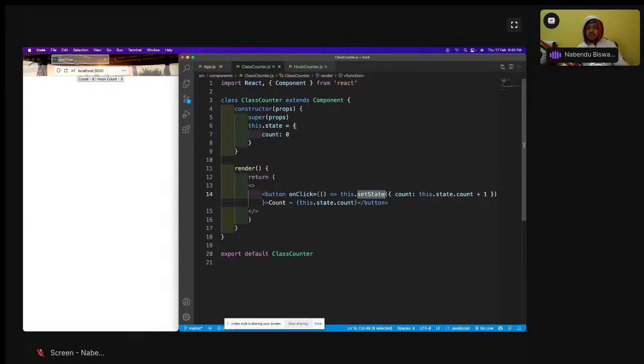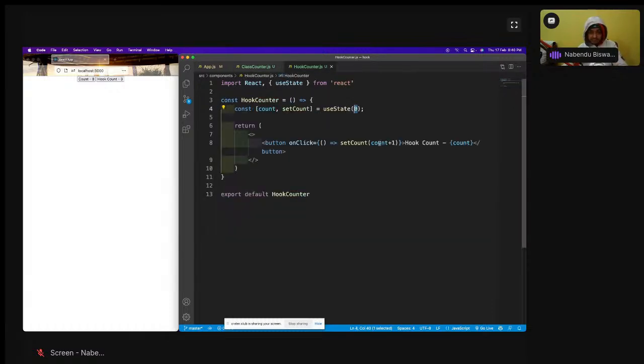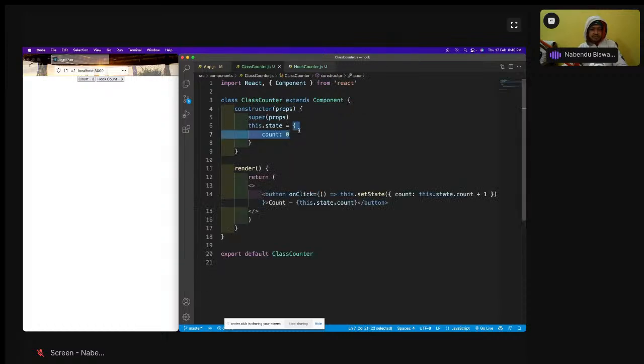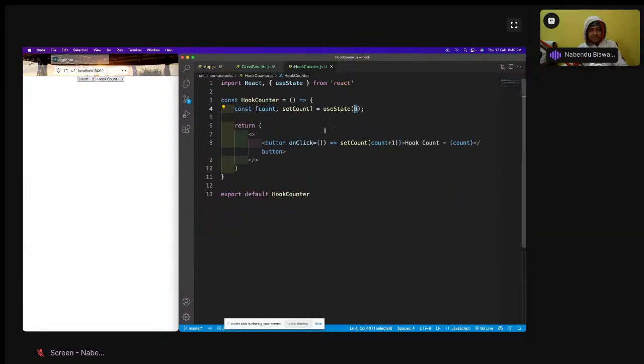And one more thing is that here this dot state is an object. Here it can be anything. This is not an object. This is just a string or number, but there it's an object. And that's why when you do this dot set state, we have to do it inside an object. Every state variable will have a different setter: set count is there, then set name will be there, set something else will be there. So if you have 10 state variables, you will have this line 10 times. Set count, set something, set something.